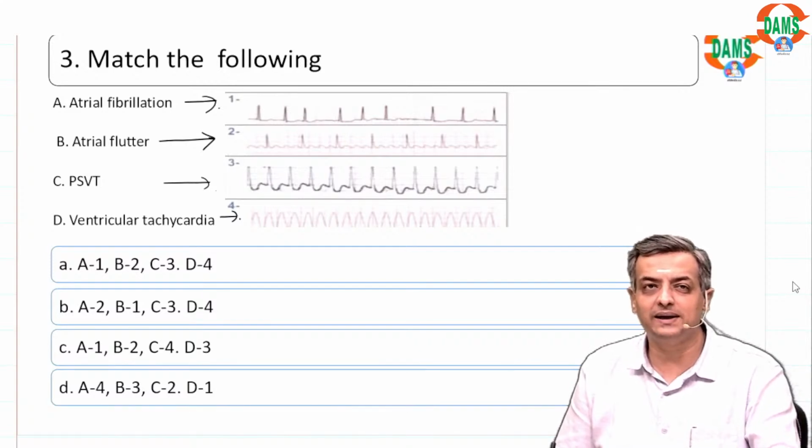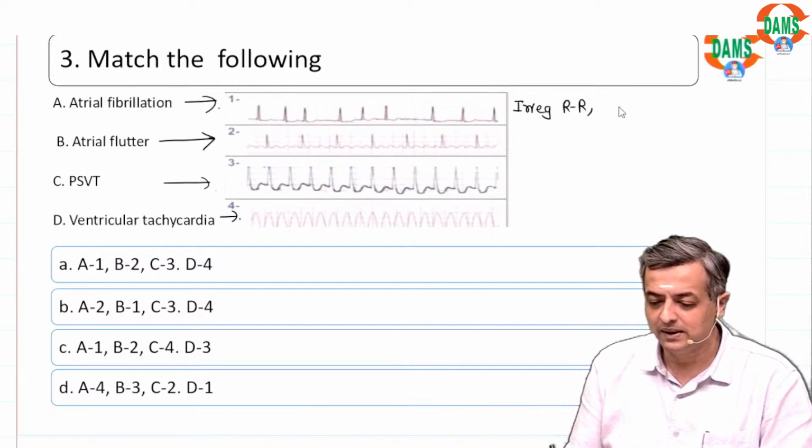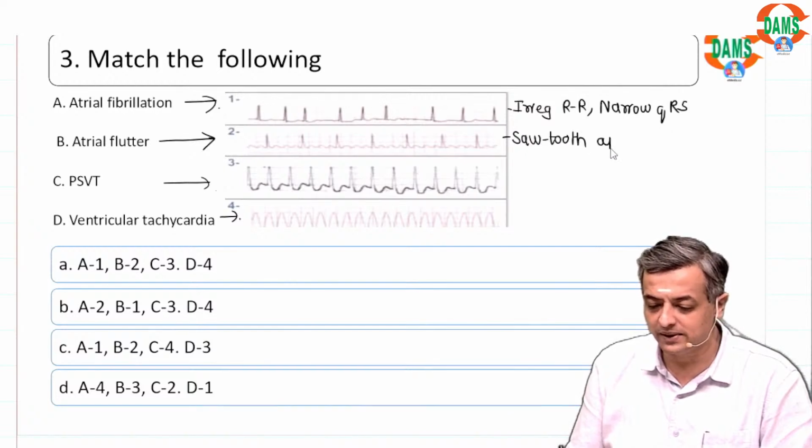Most of you identified the ECG with irregular RR interval, narrow QRS complex tachycardia: atrial flutter, with typical sawtooth appearance on the ECG. PSVT again has narrow QRS complex tachycardia with regular RR interval.